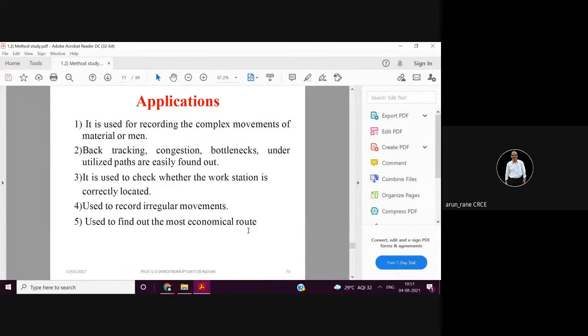It is very useful for complex movements of the material or of the man. It will be useful to avoid congestion, and then to find the bottleneck. Bottleneck means what?